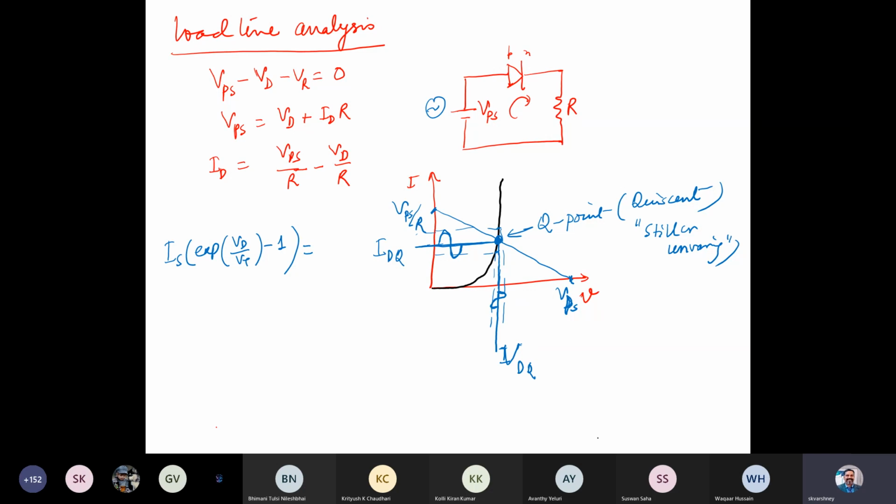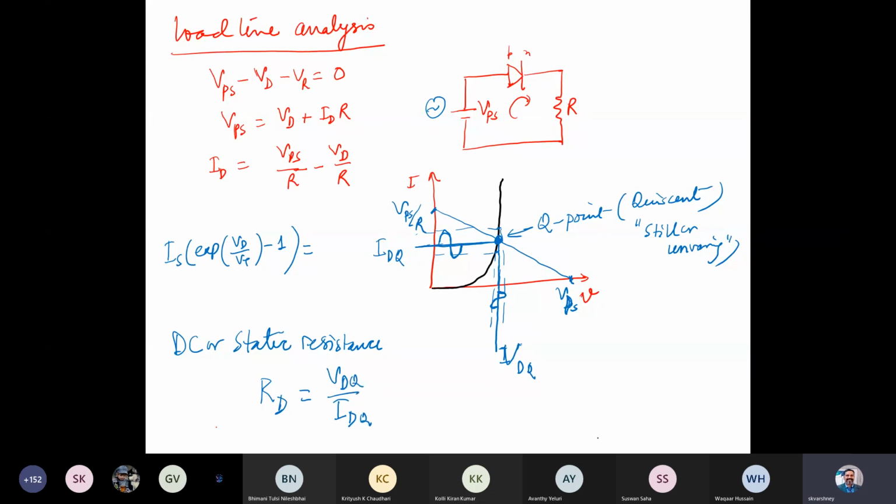That resistance we call the DC or static resistance, simply denoted, let's say, RD. We can find it by VD over ID. So if I'm taking the Q point, I can simply write it down like this.